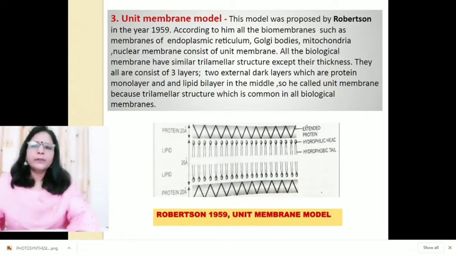According to him, all the biomembranes such as membranes of endoplasmic reticulum, Golgi complex, mitochondria, nuclear membrane, all consist of unit membrane. And all the biological membranes have similar trilamellar structure except their thickness. They all consist of three layers, two external dark layers which are protein monolayers and a lipid bilayer in the middle. So he called it a unit membrane because of the trilamellar structure which is common in all biological membranes. Now you can see the structure.